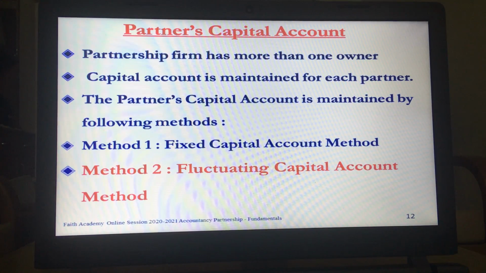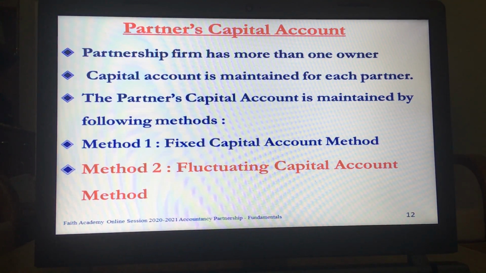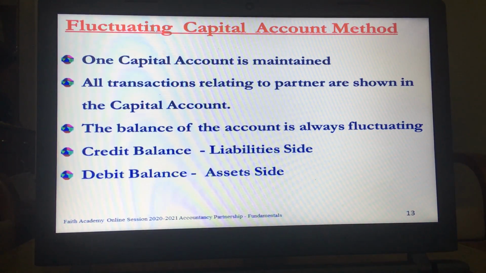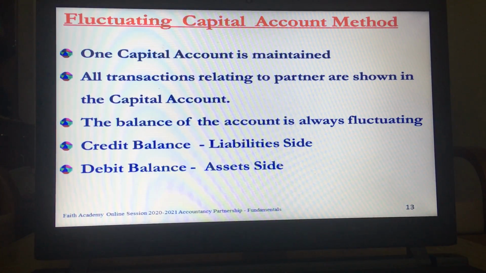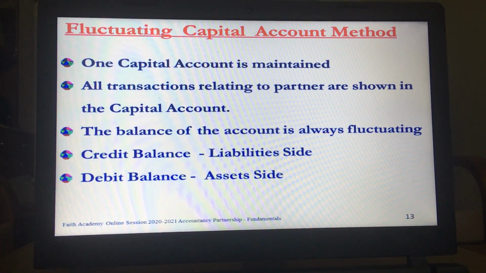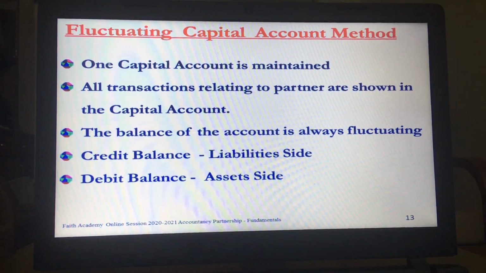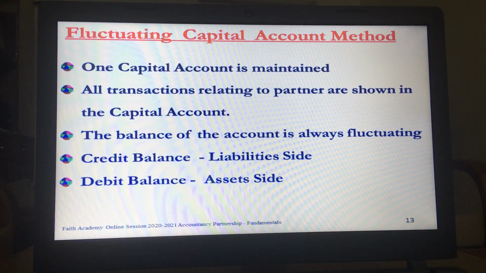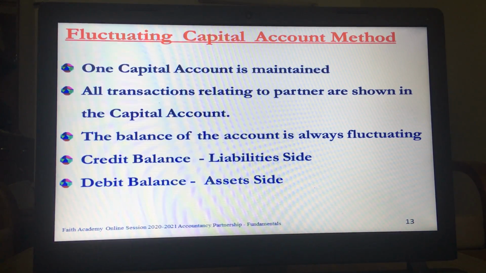We'll study method 2, which is the fluctuating capital account method. In the fluctuating capital account method, children, only one capital account is maintained. All transactions relating to the partner are shown in the capital account.